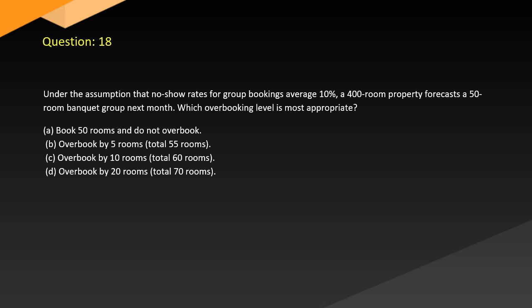Question 18. Under the assumption that no-show rates for group bookings average 10%, a 400-room property forecasts a 50-room banquet group next month. Which overbooking level is most appropriate? A. Book 50 rooms and do not overbook. B. Overbook by 5 rooms, total 55 rooms. C. Overbook by 10 rooms, total 60 rooms. D. Overbook by 20 rooms, total 70 rooms.